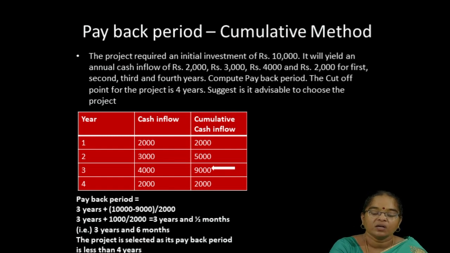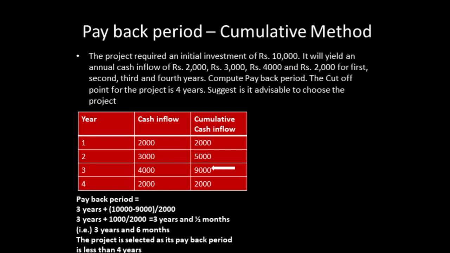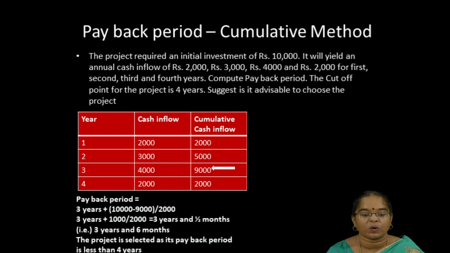Next one, the project requires an initial investment of rupees 10,000. It will yield annual cash inflows of rupees 2,000, rupees 3,000, rupees 4,000 and rupees 2,000 for the first, second, third and fourth years. Compute payback period. In the sum, an additional point is given, that is, the cutoff point for the project is 4 years. So within 4 years we must recoup our money. Suggest, is it advisable to choose the project? I know uniform cash inflows are not given, so the cash inflows are different.